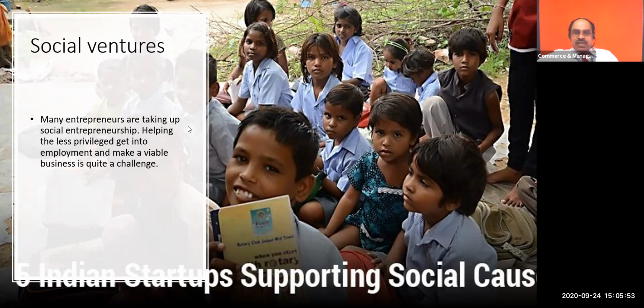Many entrepreneurs are coming now to have their own ventures in this area, especially providing very good education, maintaining orphanages, supporting kids and elderly people. I think some of you mentioned elderly people, very good. These types of things are coming because now we have crowdfunding that is supported by technology.